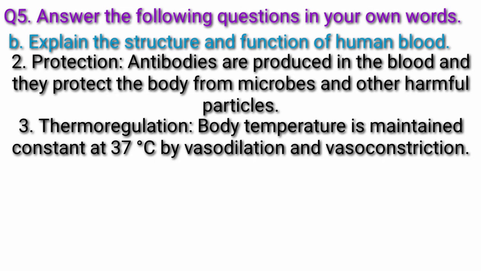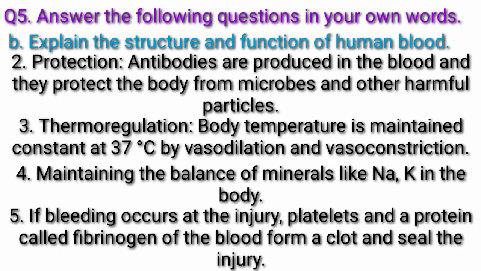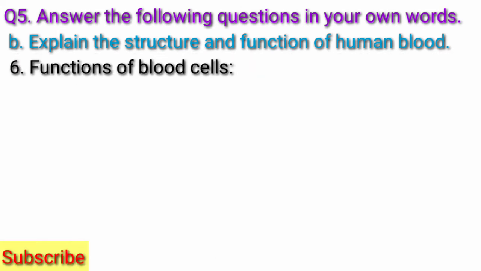Third, thermoregulation. Body temperature is maintained constant at 37 degrees Celsius by vasodilation and vasoconstriction, maintaining the balance of minerals like Na, K in the body. If bleeding occurs at the injury, platelets and a protein called fibrinogen of the blood form a clot and seal the injury. Functions of blood cells.